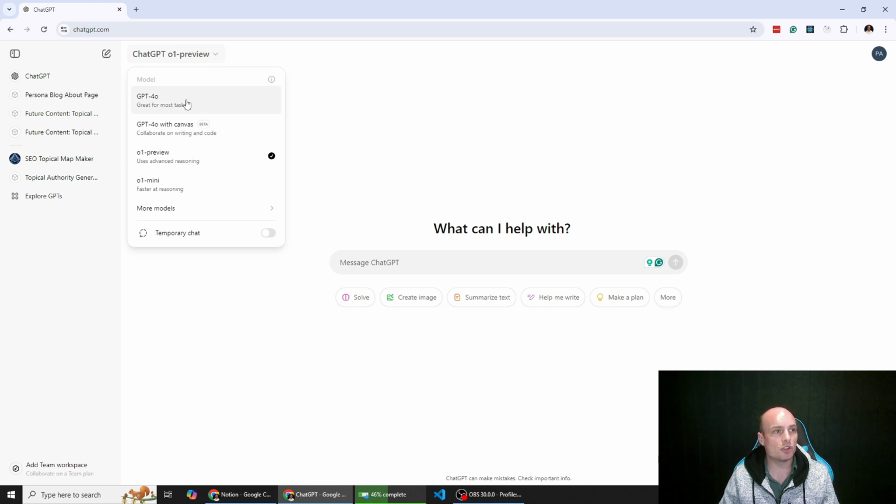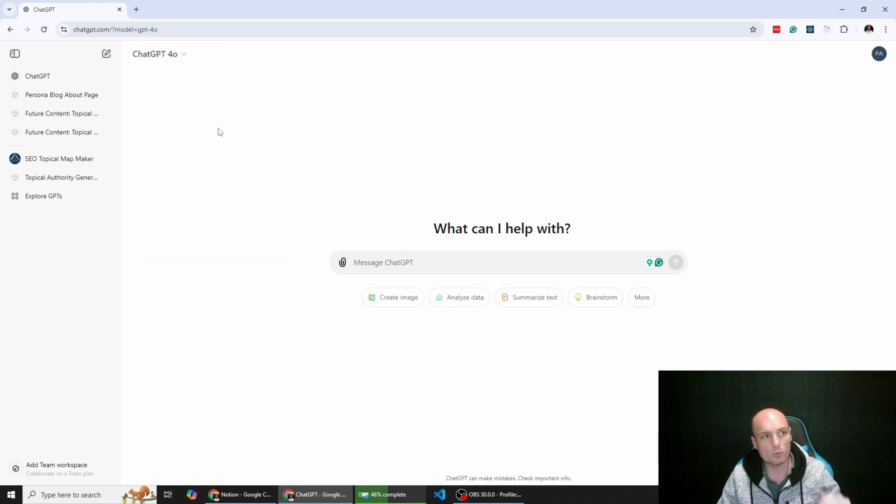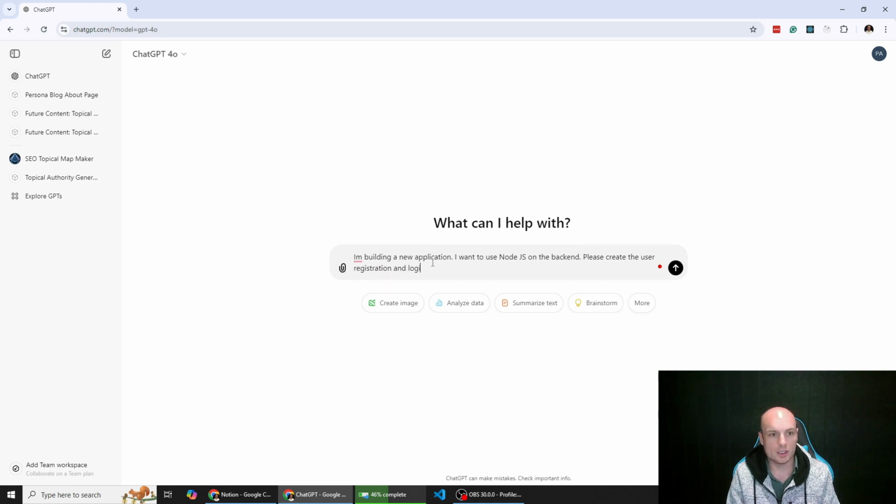Now, I'm using ChatGPT, obviously. I just want to go here because I know a lot of people switch to just the more basic model, GPT 4.0, sorry. I know a lot of people would go to ChatGPT and do something quite simplistic, like: I'm building a new application. I want to use Node.js on the back end. Please create the user registration and login functionality. Please use Express and Mongoose.